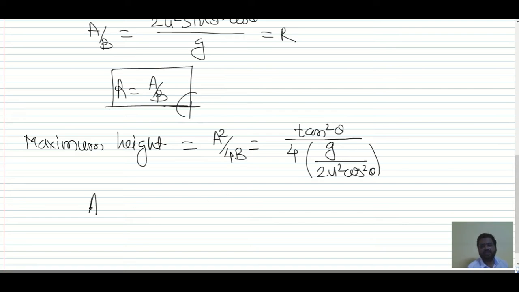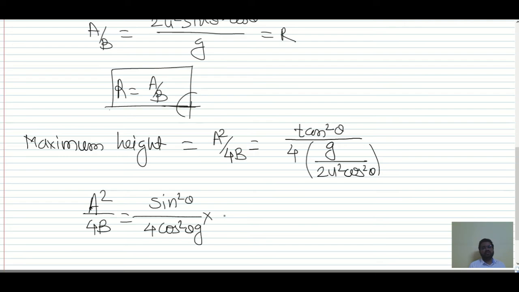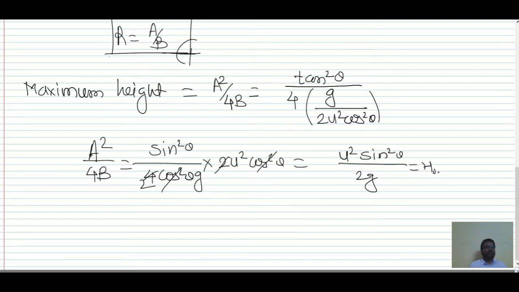So you will get a square divided by 4b is equal to tan square theta, which is sin square theta divided by 4 cos square theta, into g is already there, into 2u squared cos square theta. So this gets cancelled. We then have u squared sin square theta divided by 2g. So this is the expression for maximum height.